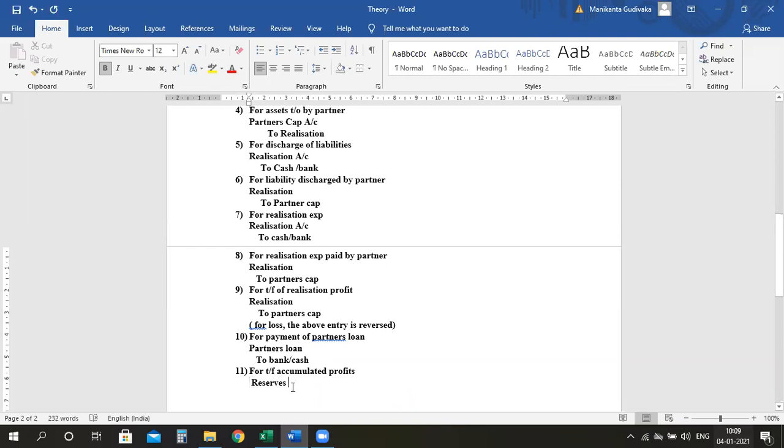Reserves account debit or profits account debit to partners capital. Clear, everyone? Yes, ma'am. Now, if you have any loss, if accumulated loss is there, then the above entry will be reversed. Clear?